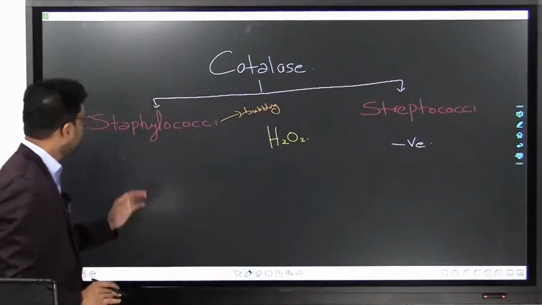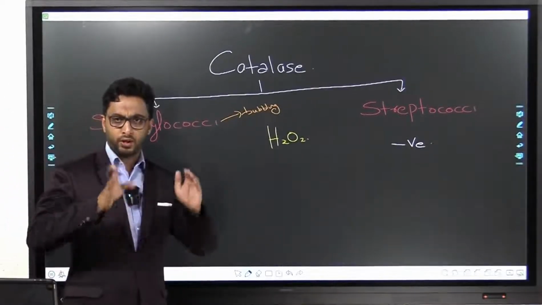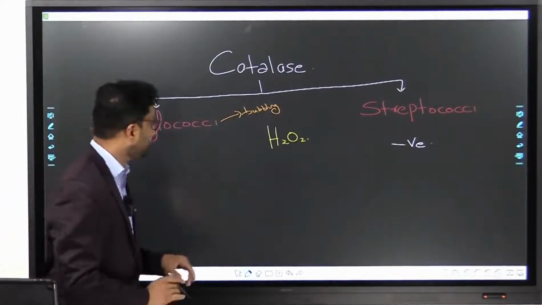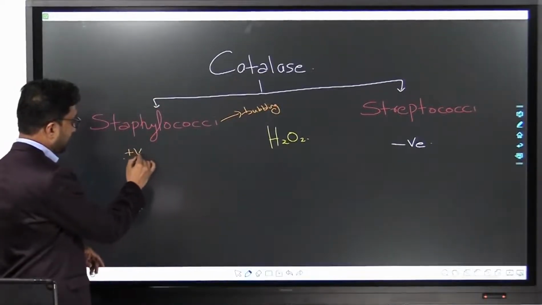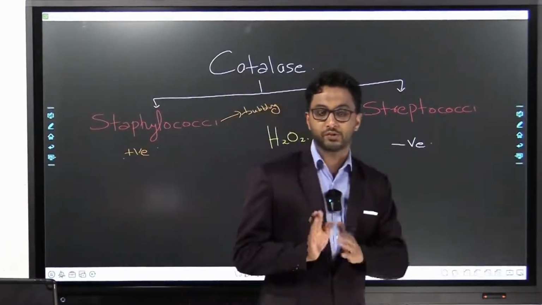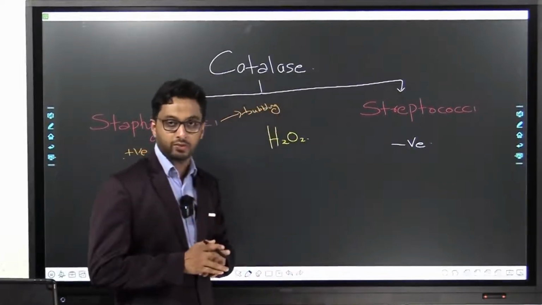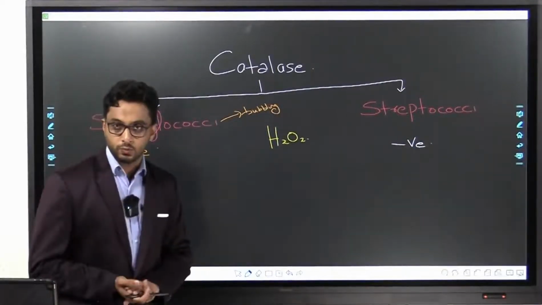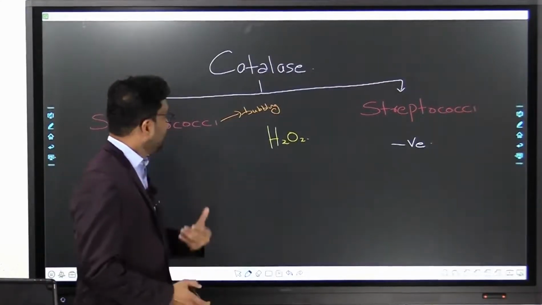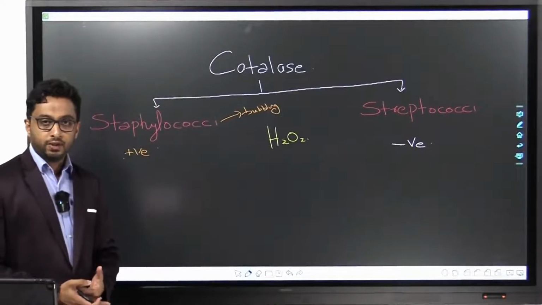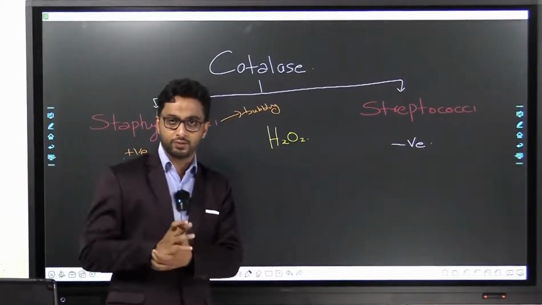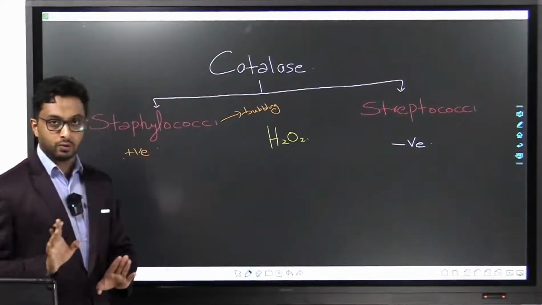So the most crucial point is Staphylococci are catalase positive organisms. These are catalase negative organisms. We have just begun entrance preparation now, because they're going to ask you directly. At times they can ask you directly, which of the following are catalase positive? Staphylococci, Streptococci, Gonococci, whatever they'll ask you, bacilli, and the answer is Staphylococci.